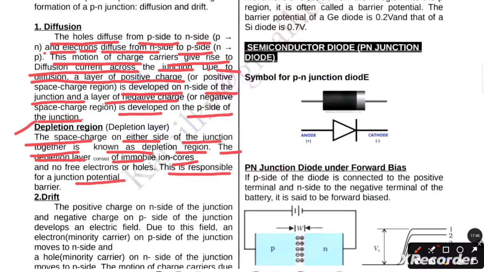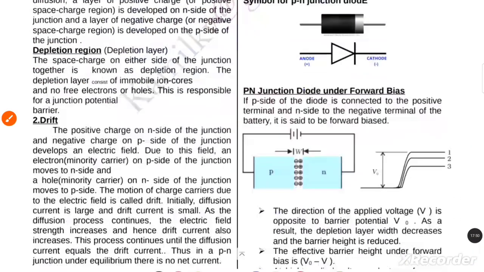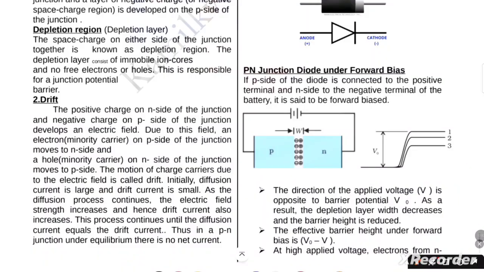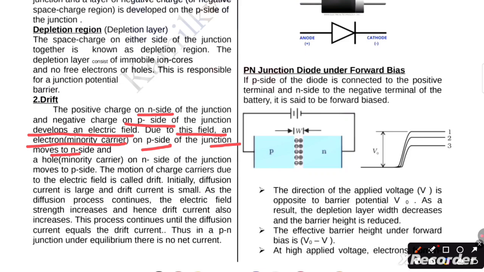Now the second concept is drift. The positive charge on the n side of the junction and negative charge on the p side of the junction develop an electric field. Due to this field, electrons, the majority carriers on the p side of the junction, move to the n side, and holes, the majority carriers on the n side of the junction, move to the p side. The motion of charge carriers due to the electric field is called drift.